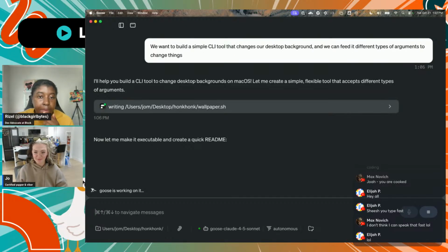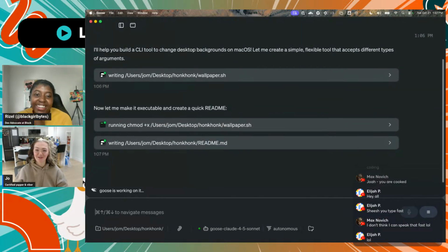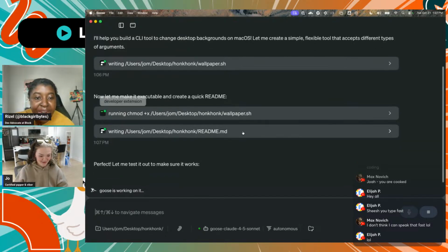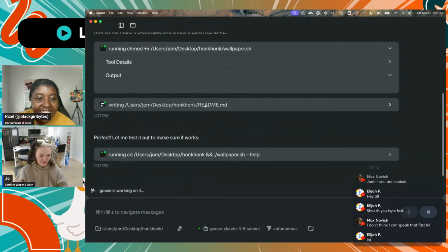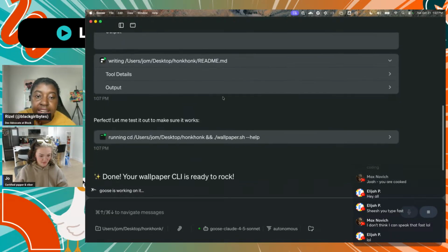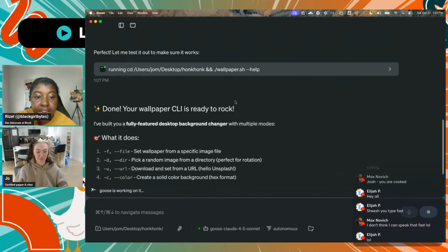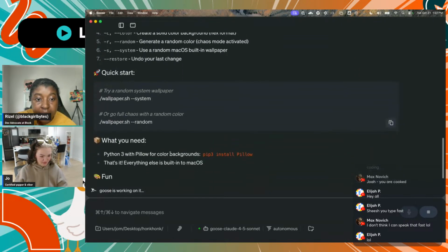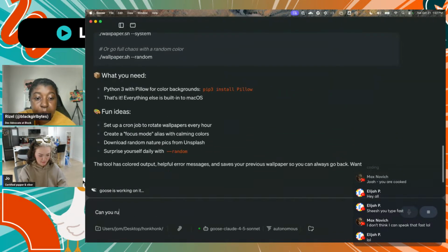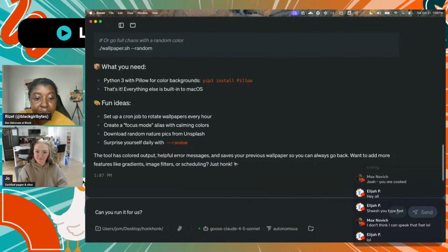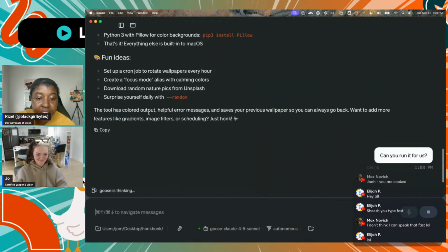I don't know why it's building a README first, but it's very developer focused, I guess. It wants to show you how to use it. Yeah. This is cool though. The fact that I guess it wrote it in only 1 minute. Apparently it's done too. Okay. Yeah. Okay, I'm gonna go over to Joah and we'll see how your results came out.